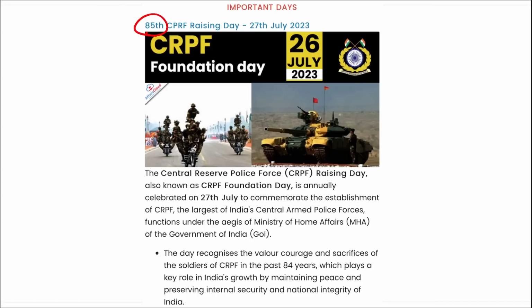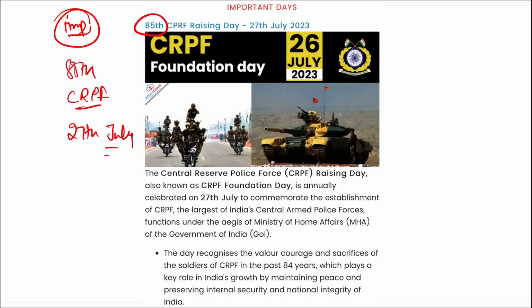Next is 85th CRPF Raising Day. This is important. Take a note. We are talking about the 85th CRPF Raising Day. It was observed on 27th of July. Correct? And it is annually celebrated on 27th of July to commemorate the establishment of CRPF, that is one of the largest of India's Central Armed Forces functioning under the aegis of Ministry of Home Affairs.